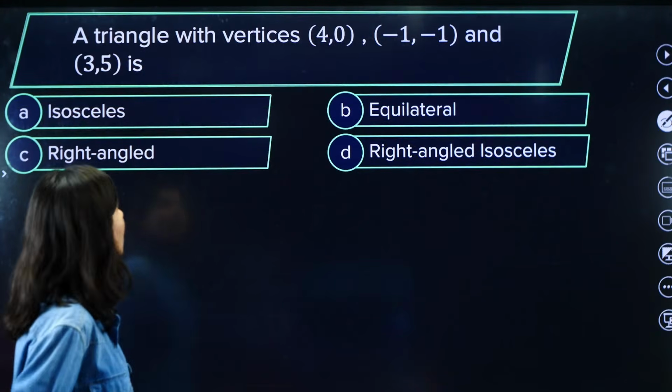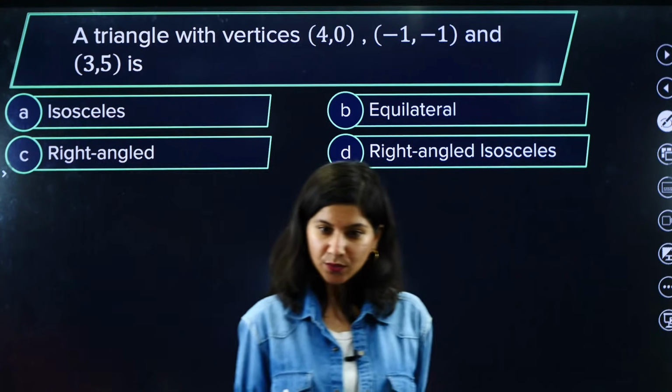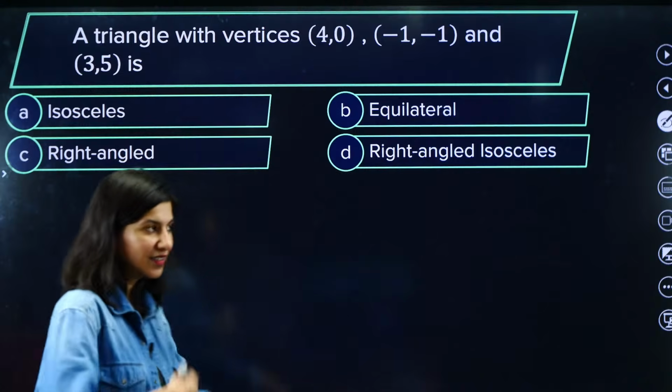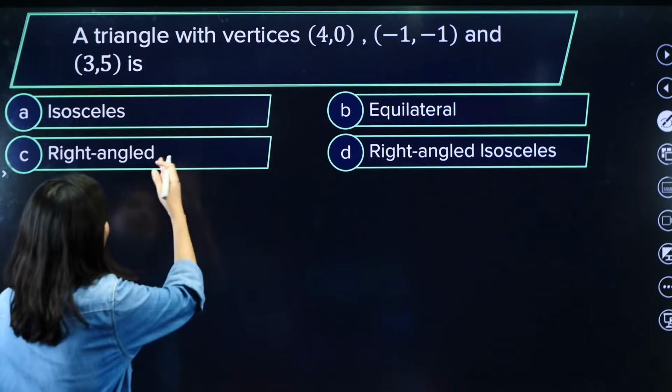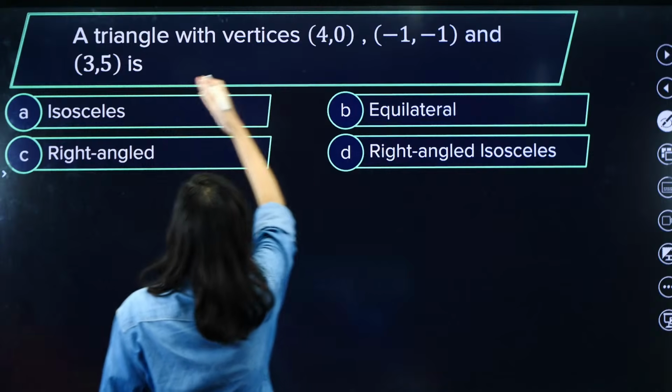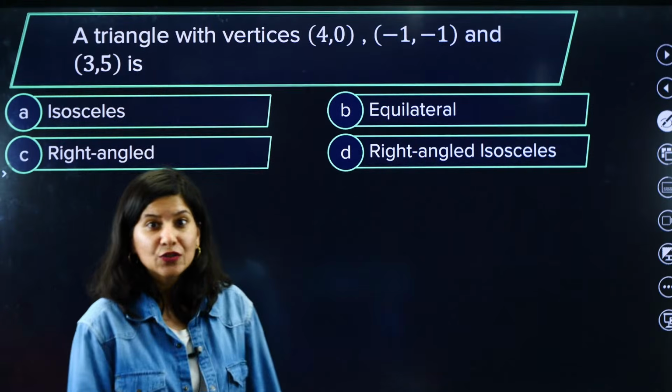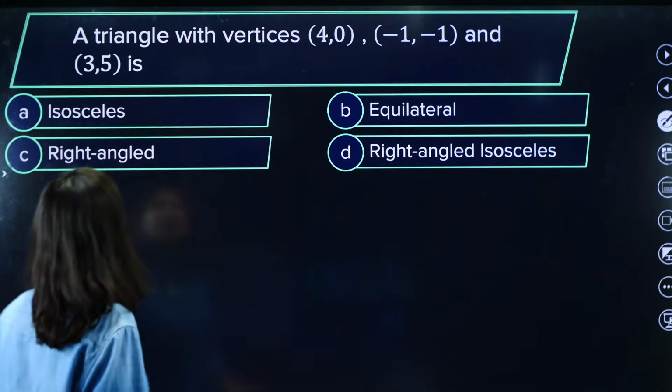Now let us do one more question. Let us get better with each and every question. A triangle with vertices this and this, what is it?